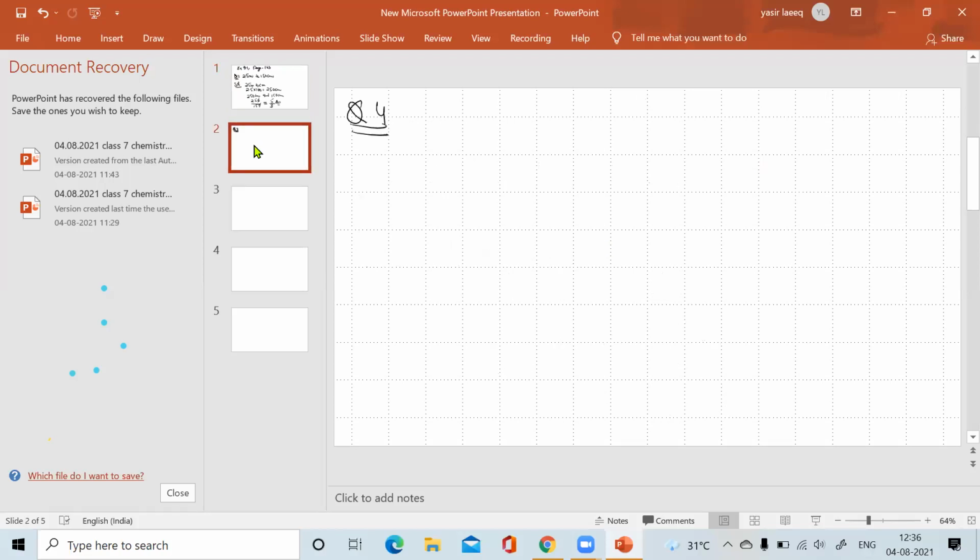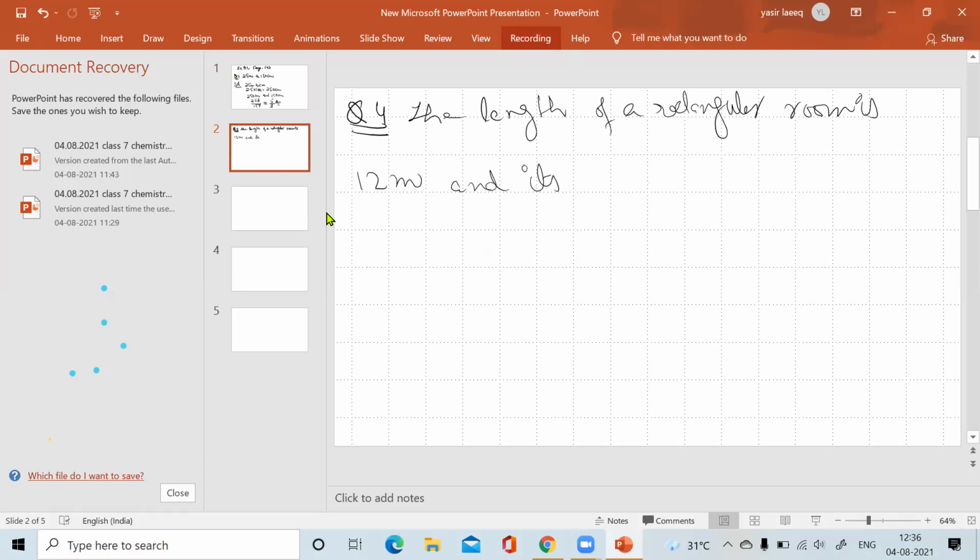Sir, units are the same, so we will not convert the unit. Yes. So we will just simplify and then write in ratio. Send it to me with proper steps.